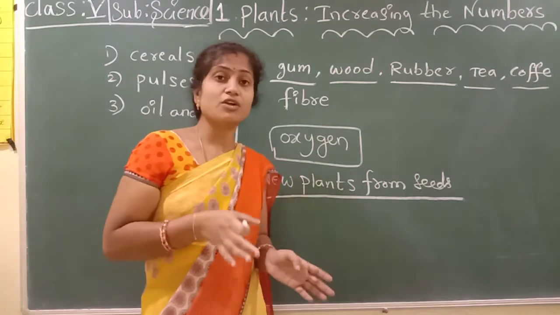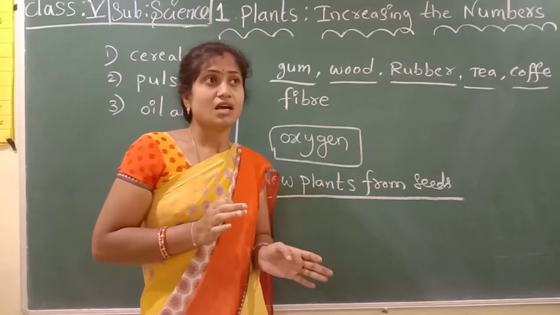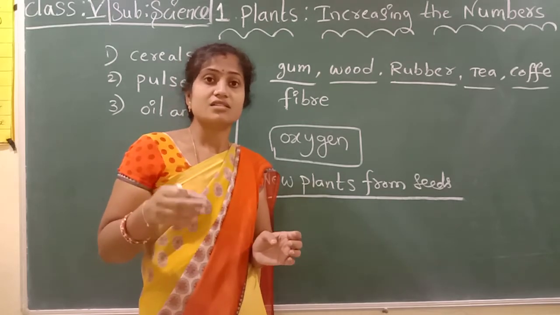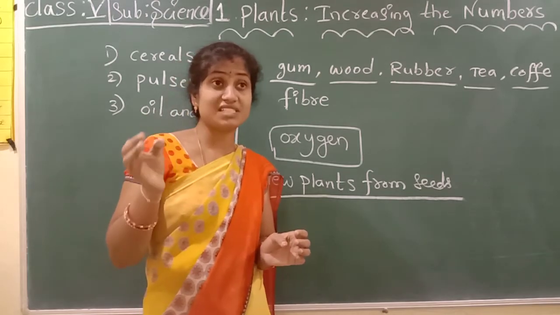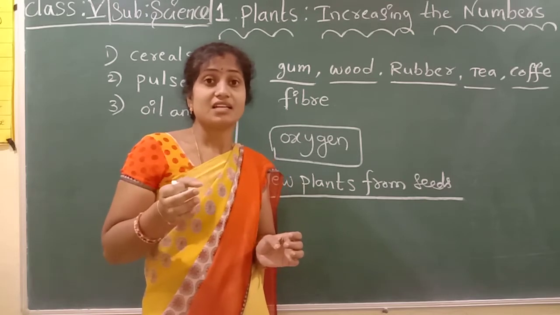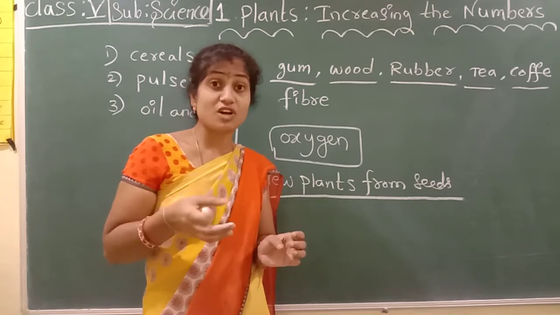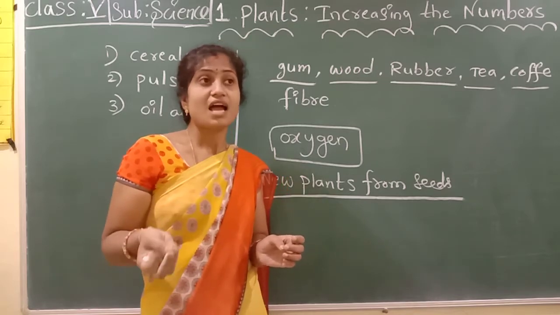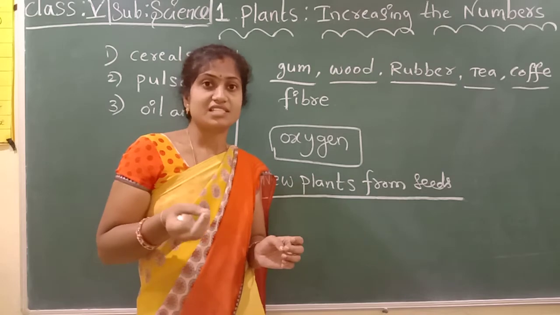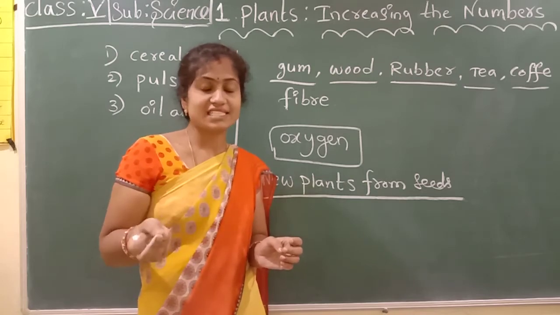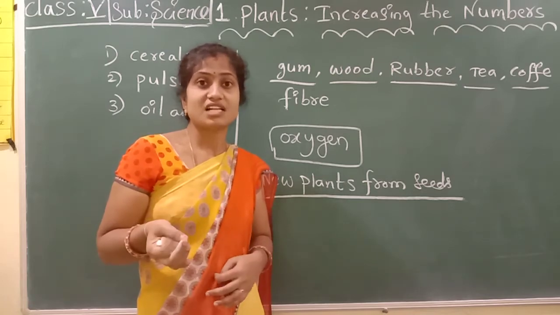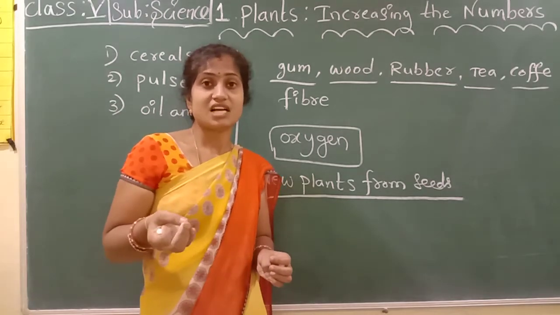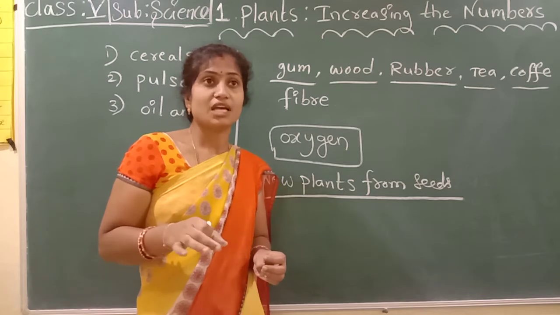Some are destroyed in the middle only. Why? Because some seeds separate from their mother plant. Some seeds are destroyed by floods and some by heavy rains. Like that, some seeds are destroyed, and some seeds are also eaten by insects and birds. Some seeds are also destroyed in the middle only.